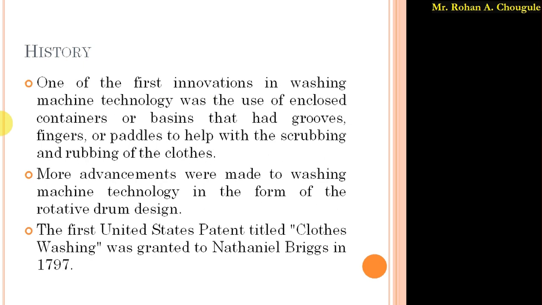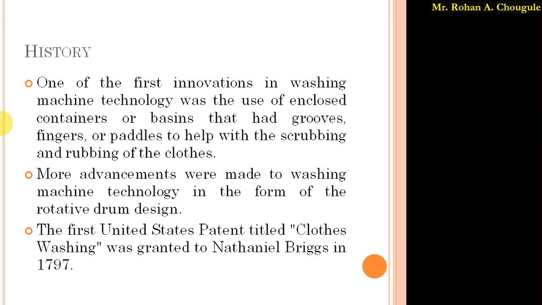Initially, one of the first innovations in washing machine technology was the use of enclosed containers or basins that had grooves, fingers or paddles to help the scrubbing and rubbing of the cloth.